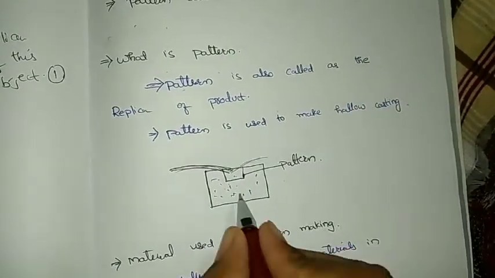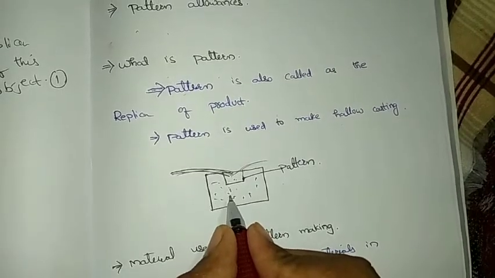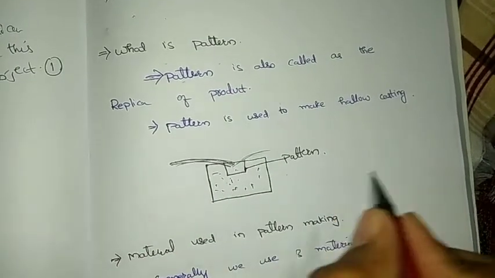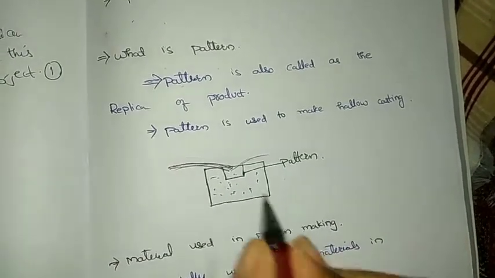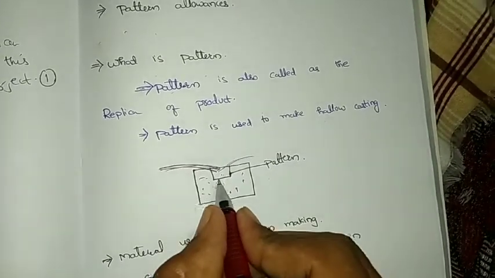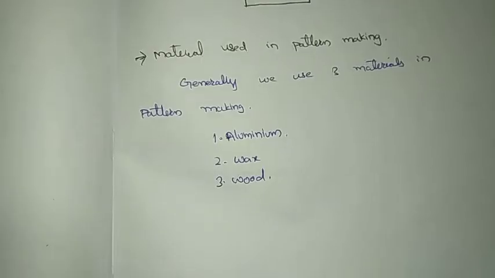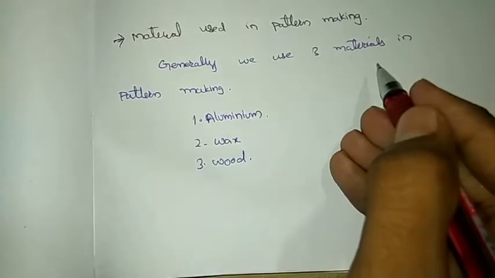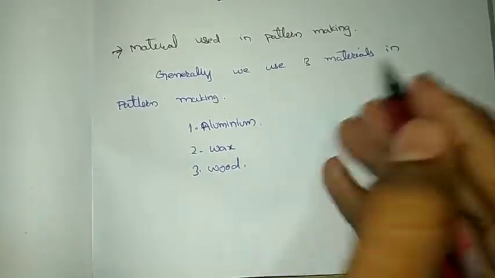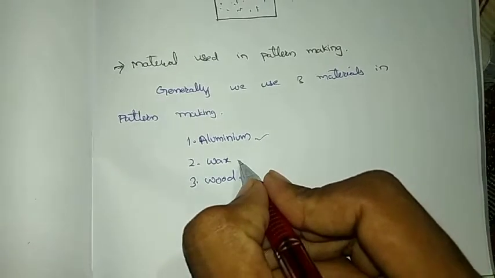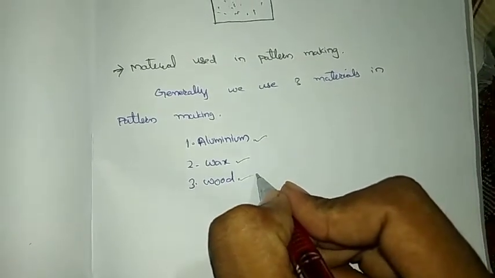Pattern making is a very difficult and critical work in casting because the product is completely dependent on its pattern only. So we have to be careful while we are making a pattern. Material used in pattern making: many materials are used for making a pattern, but generally we use these three types of material. First one is aluminium, second one is wax, third one is wood.